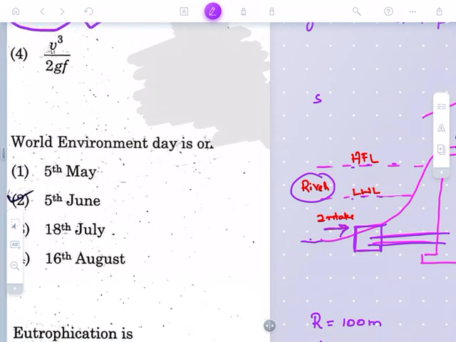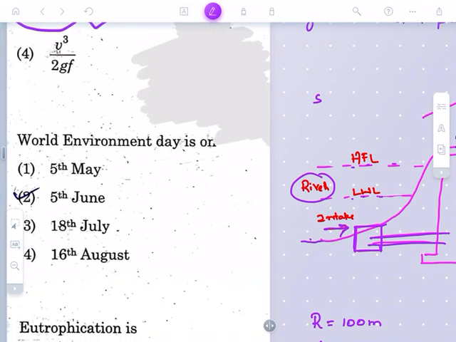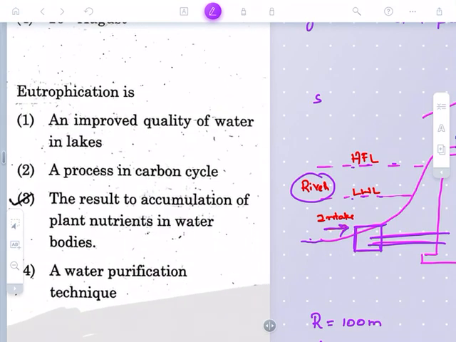This question is, when is World Environment Day celebrated? World Environment Day is celebrated on 5th June. This is a GK question which was asked in the technical paper.